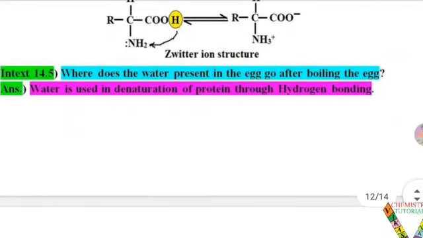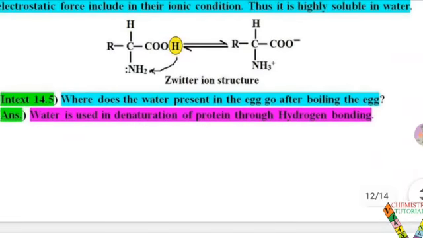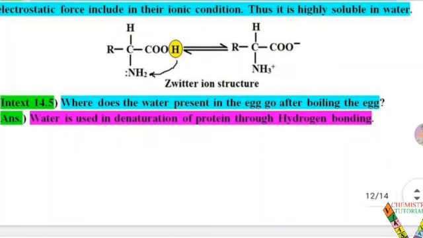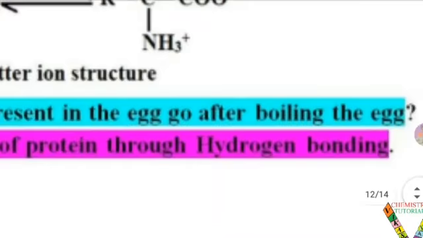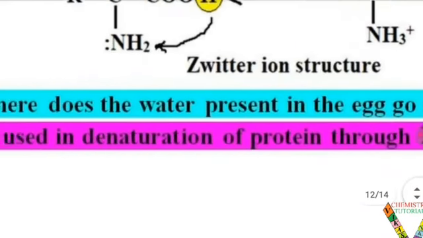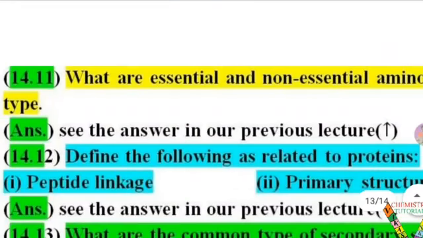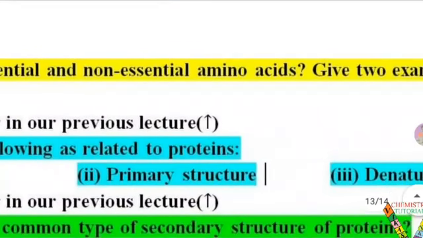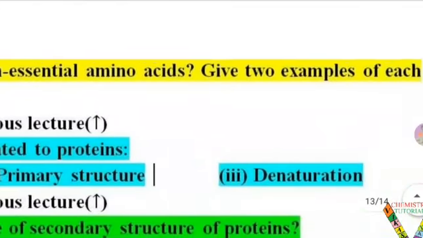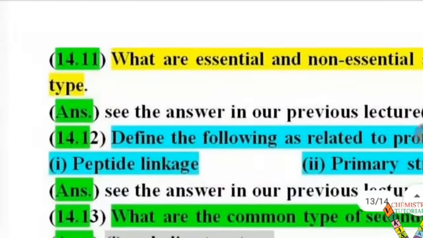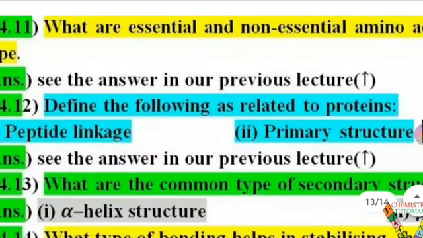Next question, where does the water present in the egg go after boiling the egg, meaning after the denaturation process, where does the water go? So students, simple question, water is used in the denaturation of protein through hydrogen bonding. So in the denaturation process, the water is consumed. The next question 14.11, what are essential and non-essential amino acids? Give 2 examples of each. For the answers, you can see my previous lecture related to this topic.